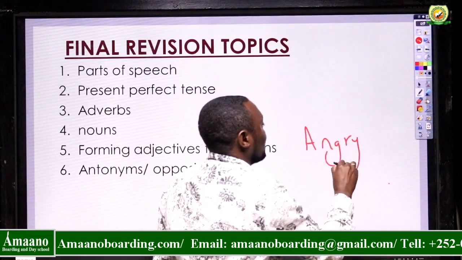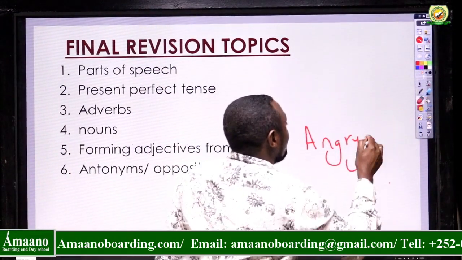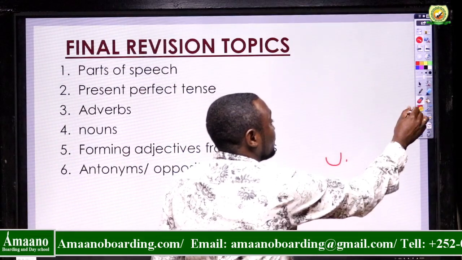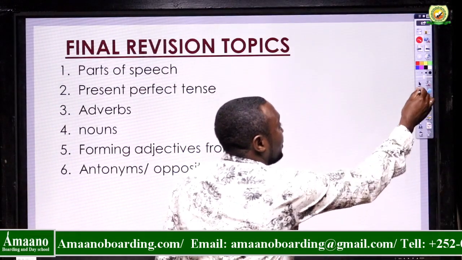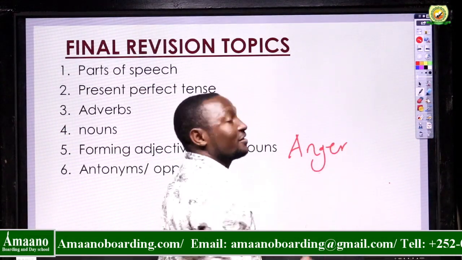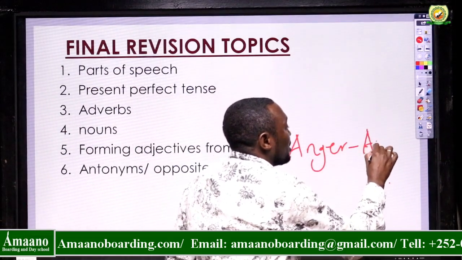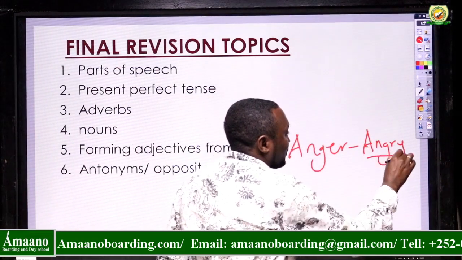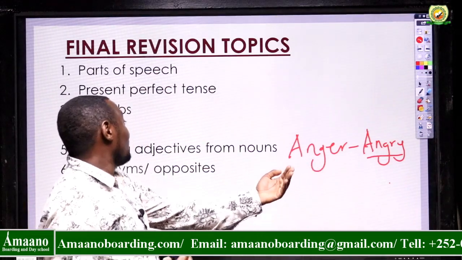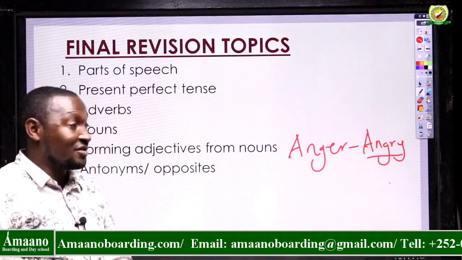Angry. Yes, that's an adjective. That's a noun. No, sorry, we want to form adjectives from nouns. So in this case, we begin with the noun anger. Yes, that's anger, and anger is a noun. So you can form angry. Angry is an adjective. So you can form an adjective from the noun. So that's an example. You will find more examples in your notes as you revise.